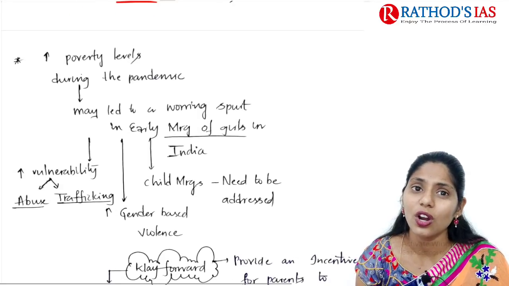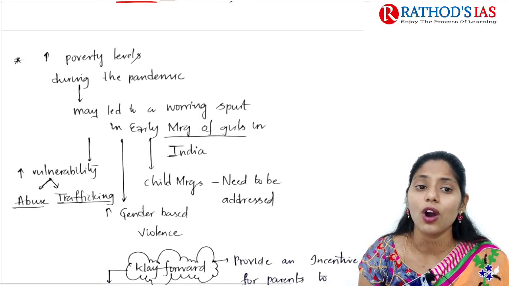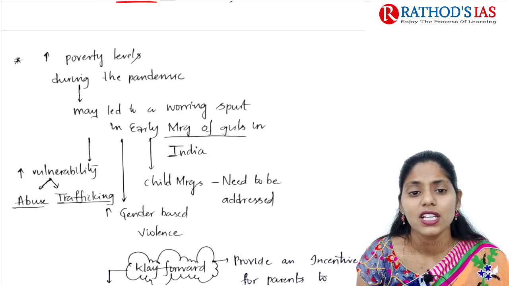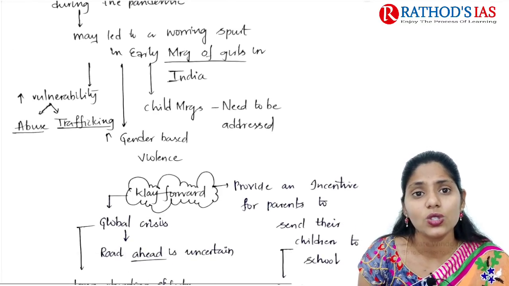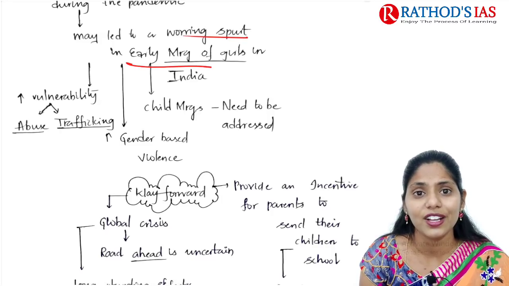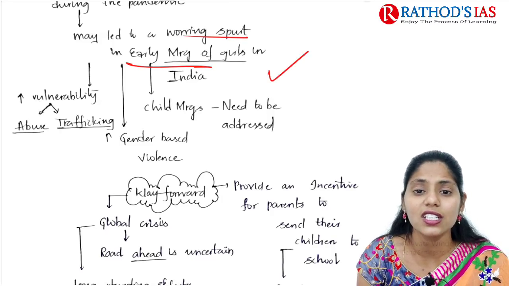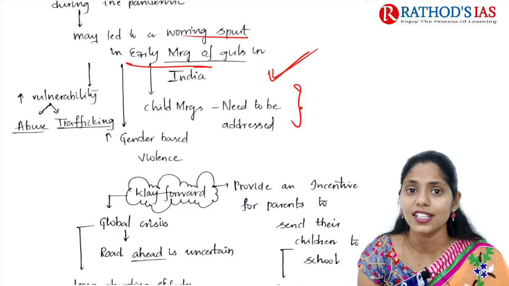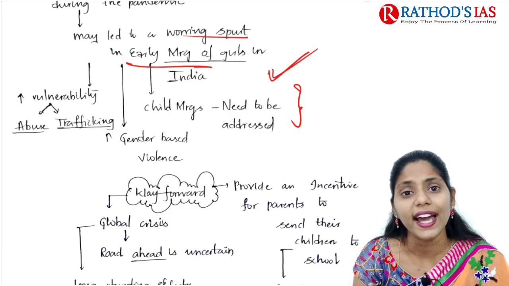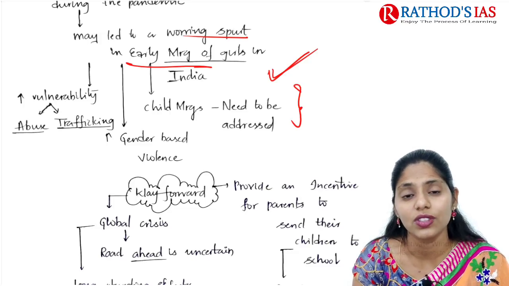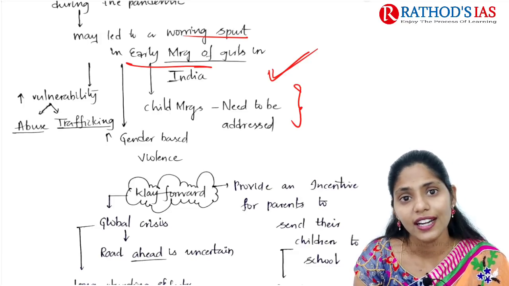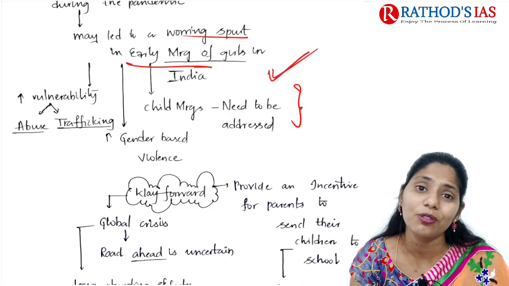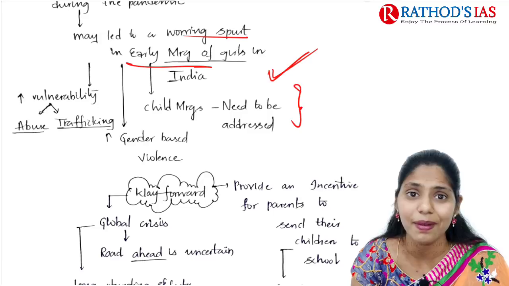On another side, we are seeing an increase in poverty levels during this pandemic. This increase may also lead to a worrying spurt in early marriage of girls in India, so there is an increase in child marriages. Recently a Karnataka NGO came up with a report that said more than 2,100 child marriages were seen within this pandemic period. So you can understand how many child marriages are happening in India.